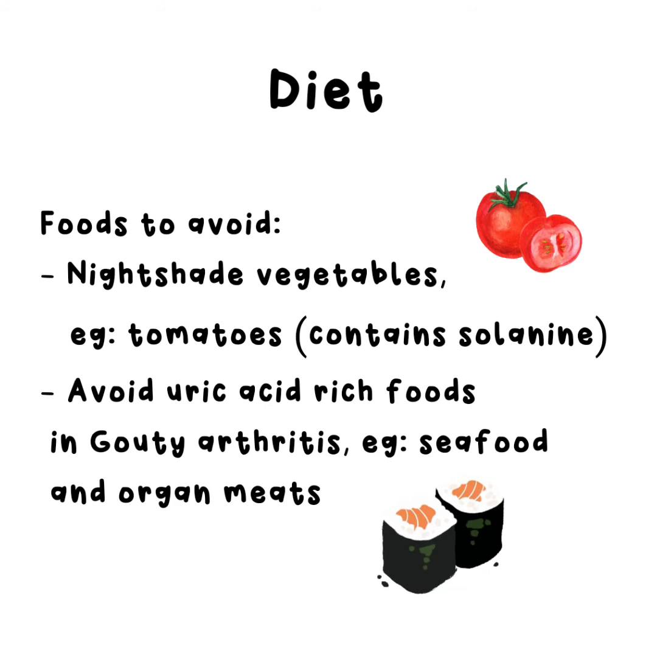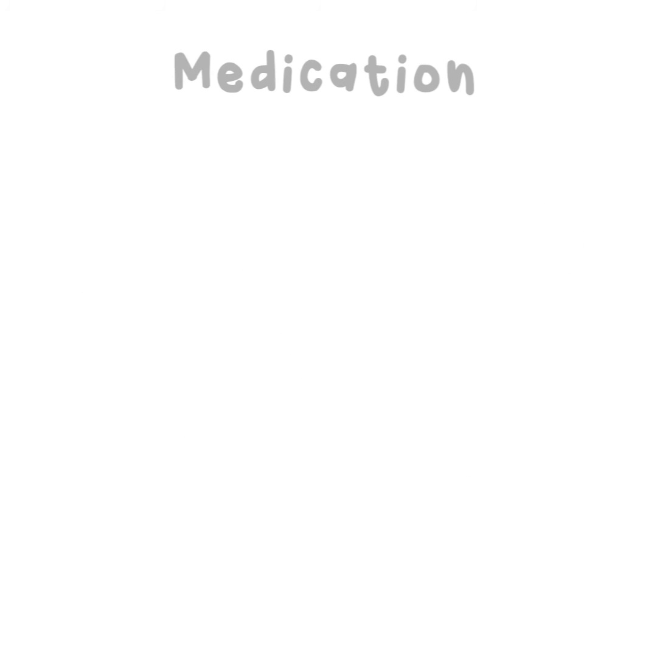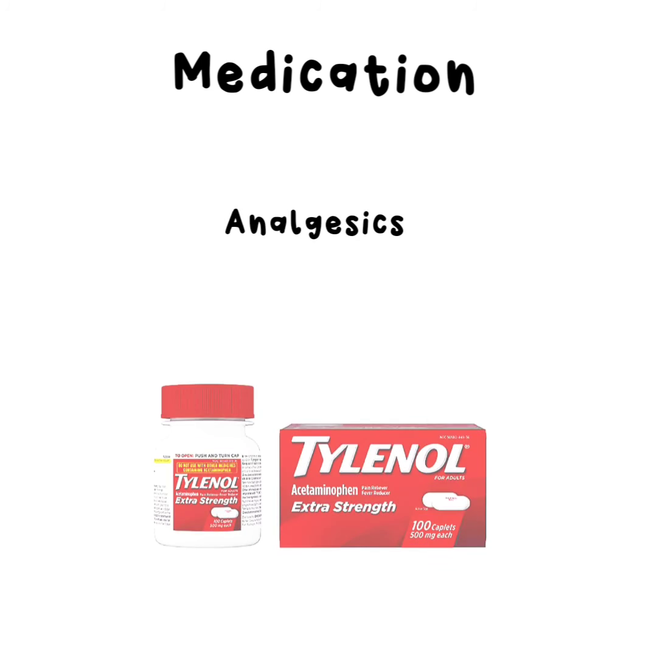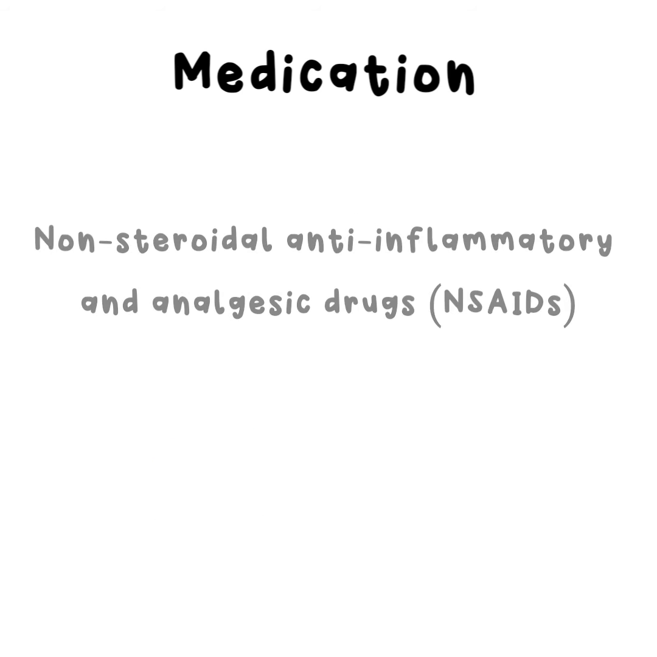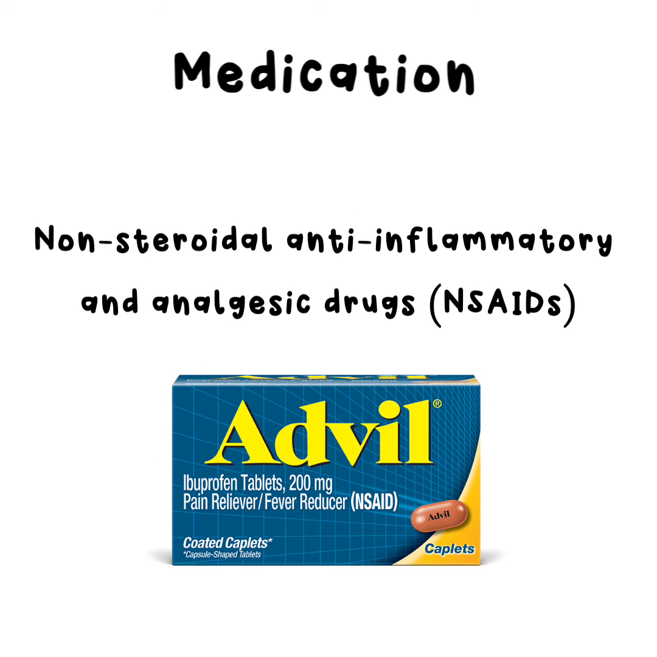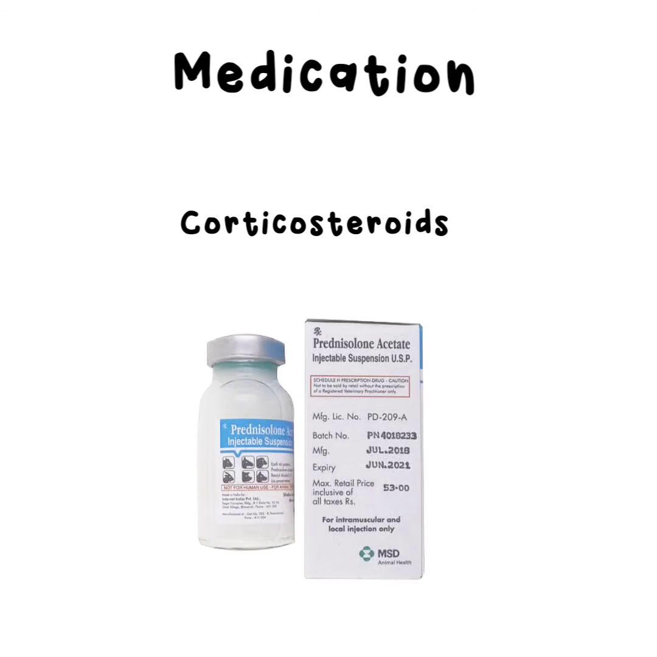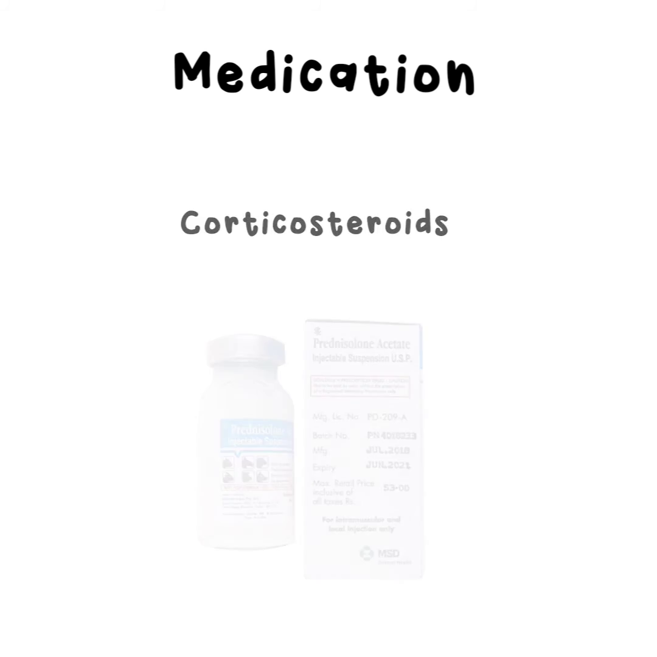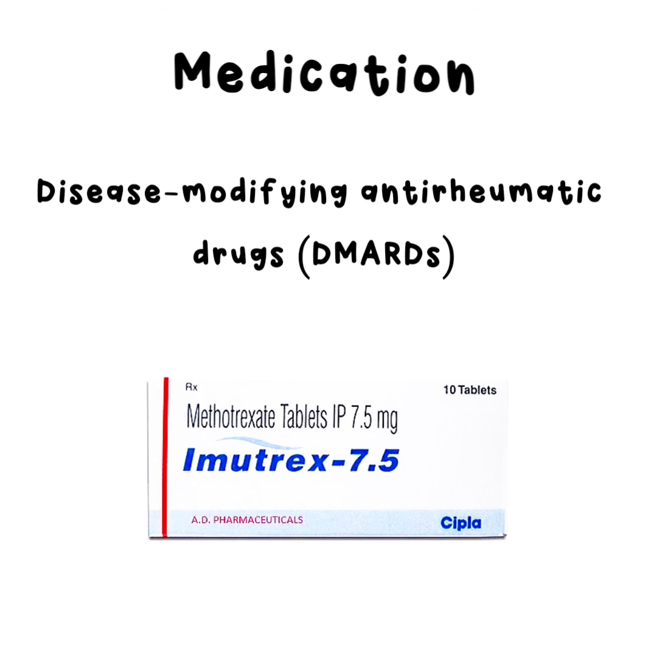Avoiding uric acid-rich foods in gouty arthritis is essential, such as seafood and organ meats. The medication prescribed by a physician for early arthritis or administered during chronic arthritis include analgesics such as acetaminophen, which only relieves pain and has no effect on inflammation, non-steroidal anti-inflammatory analgesic drugs such as ibuprofen reduce inflammation and also relieve pain, corticosteroids such as prednisolone, which are given orally in early arthritis, are used to suppress inflammation and relieve pain. Disease-modifying anti-rheumatic drugs such as methotrexate are also used for early arthritis.